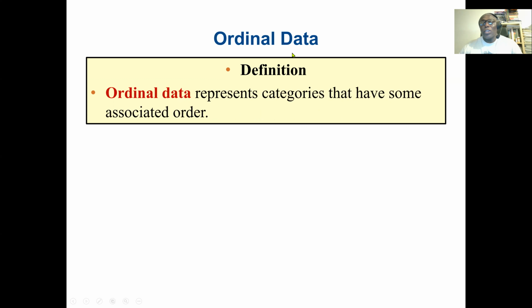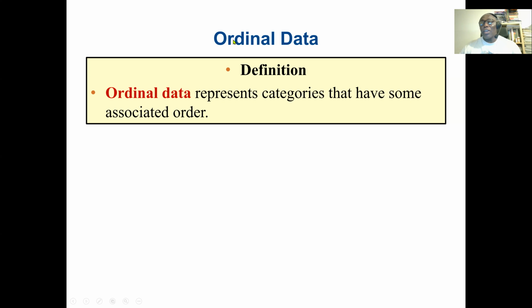Next, we go to ordinal data. The name already suggests that this is based on order. For example, with cigarette smoking, if you're a heavy smoker, it's 1. A medium smoker is 2. A light smoker is 3. These are ordinal data. So with 1, 2, 3, we cannot find an average.